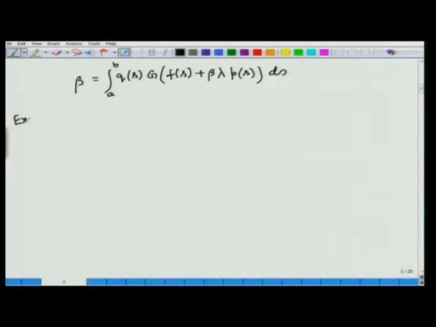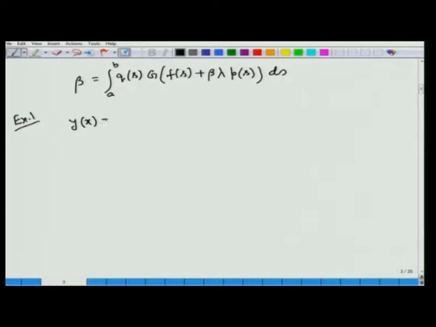And depending upon the nature of the solution, if we substitute the expression for beta into the previous result, that is y x equal to f x plus beta lambda p x, we can find the solution to the given problem. So, this is actually the method of direct computation to solve nonlinear Volterra integral equation. So, first we consider one example.